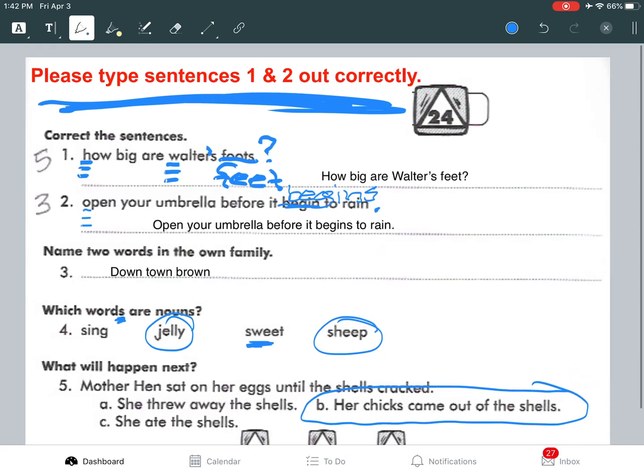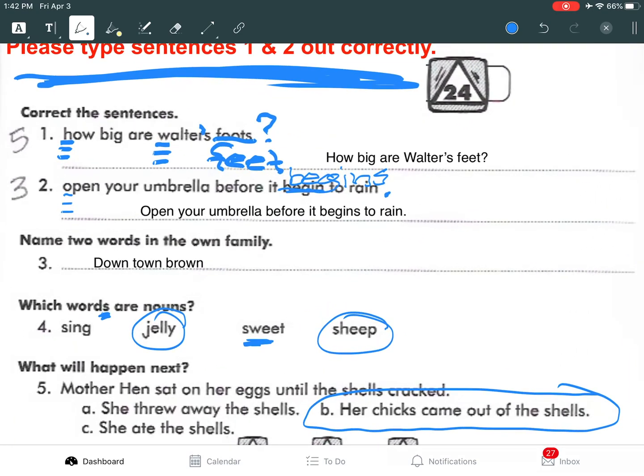So those are the answers to numbers 1 through 5 on today's DOL. So check your work. Make sure you understand each part.